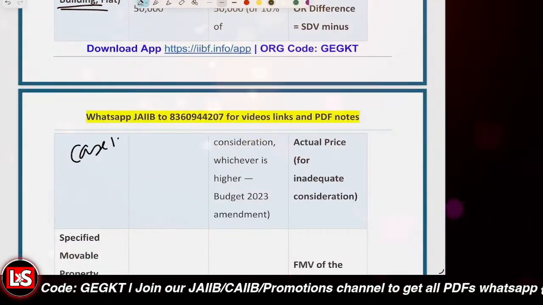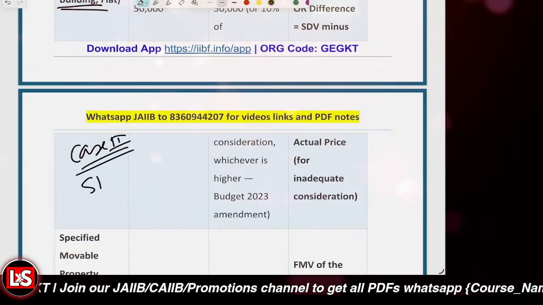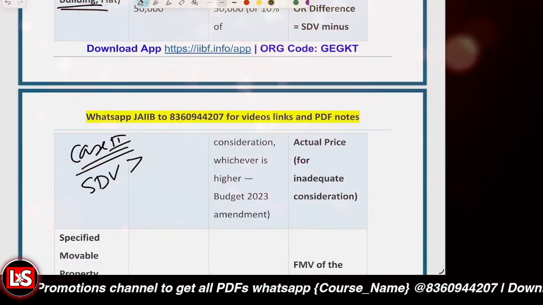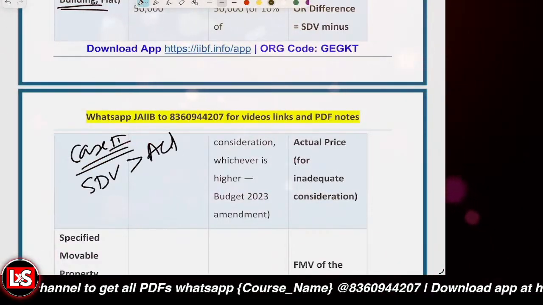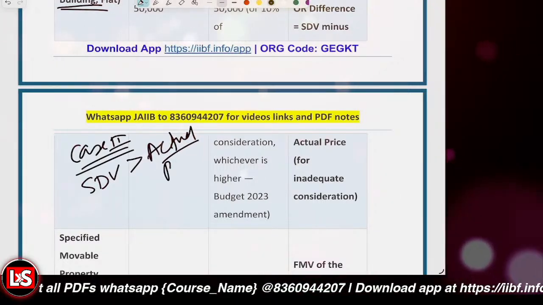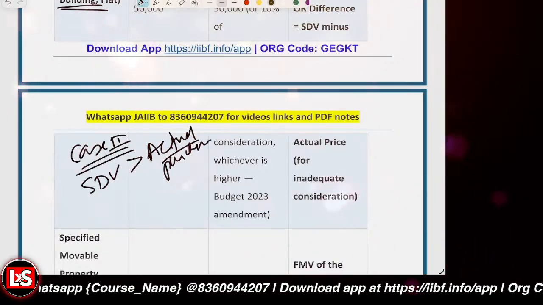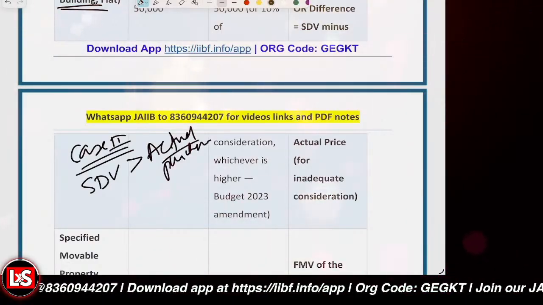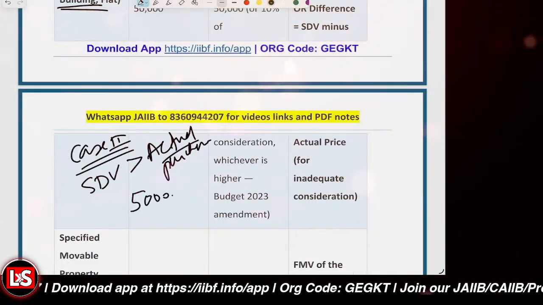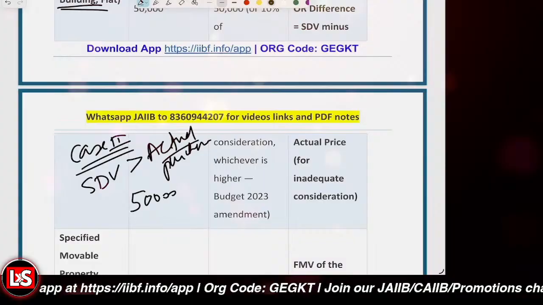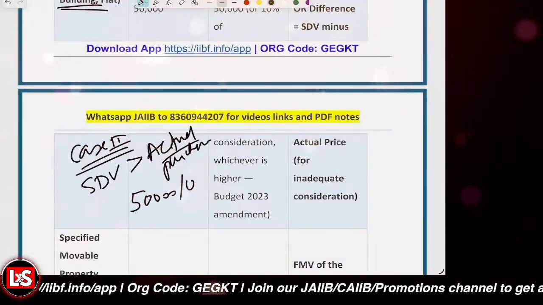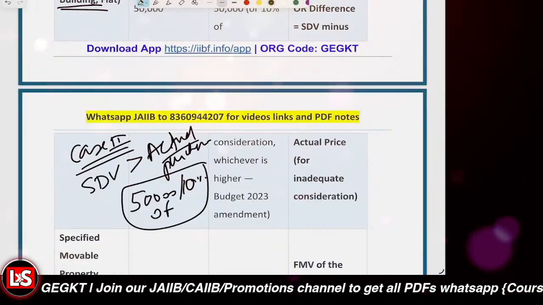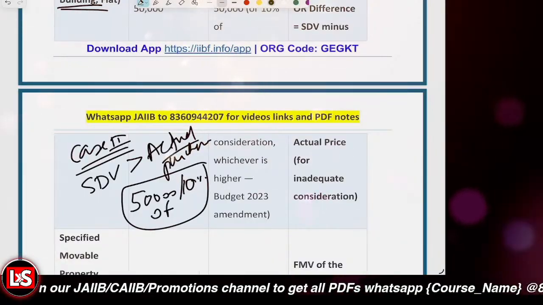So here the condition, case 2 we can say, is if the SDV exceeds the actual purchase price, and further the difference between the two exceeds 50,000, right? Or 10% of consideration, then also it will become taxable.